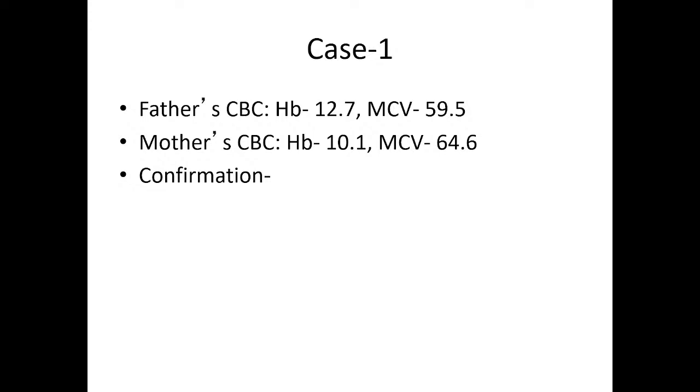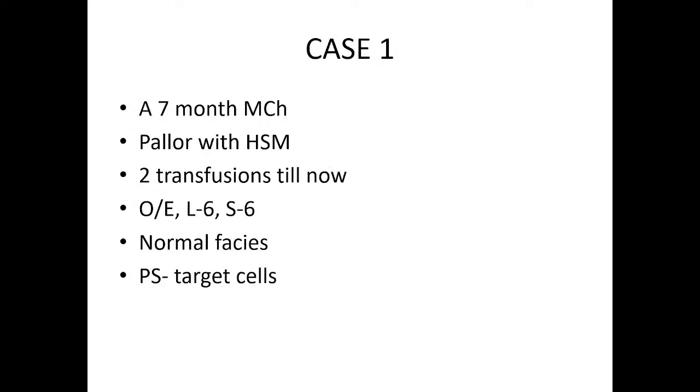Okay. How do we confirm now? We have suspicion on CBC and indices. If both parents are trait, then chances of thalassemia major or transfusion dependent thalassemia are there in the baby. Now, confirmation. HPLC. What happened here? 2 transfusions till now.